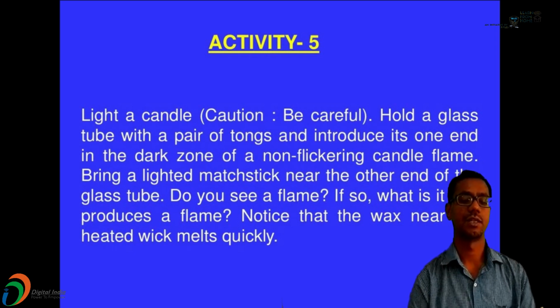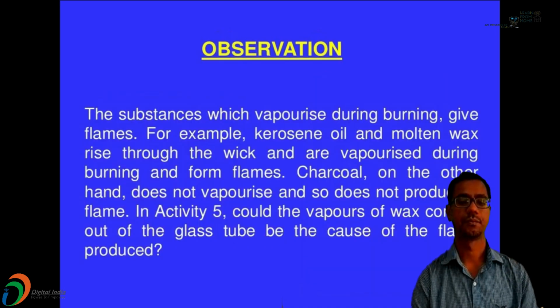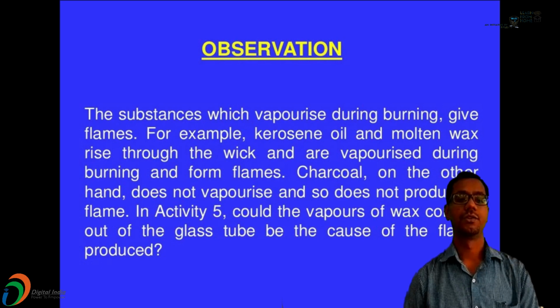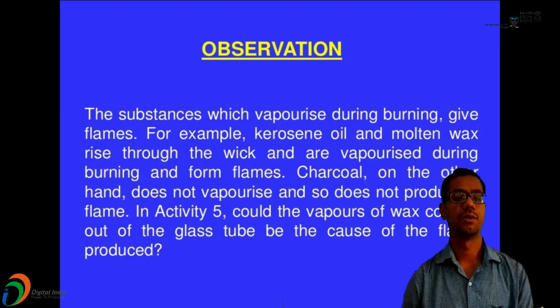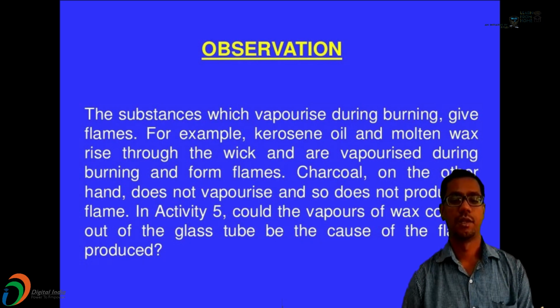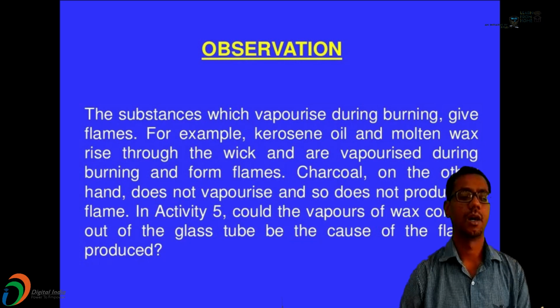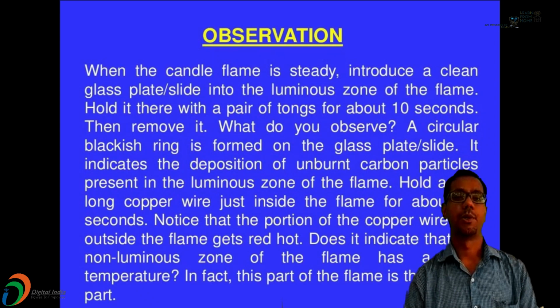Notice that the wax near the heated wick melts quickly. You can see in this way, the substance which vaporizes during burning gives flames. For example, kerosene oil and molten wax rise through the wick and are vaporized during burning and form flames. Charcoal, on the other hand, does not vaporize and so does not produce a flame. So in the activity, could the vapors of the wax coming out of the glass tube be the cause of the flame produced?